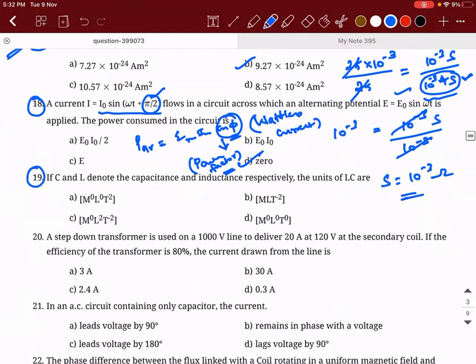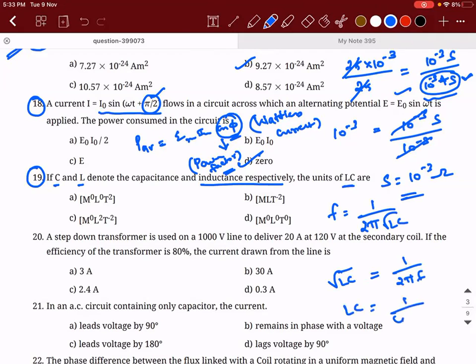19th. If C and L denote the capacitance and inductance respectively, the SI unit of L into C is how much? Sorry, the units of L and C, that is, the dimensional formula is what they are asking. So we know that f is equal to 1 by 2 pi root LC. So root LC will be equal to 1 by 2 pi times f.